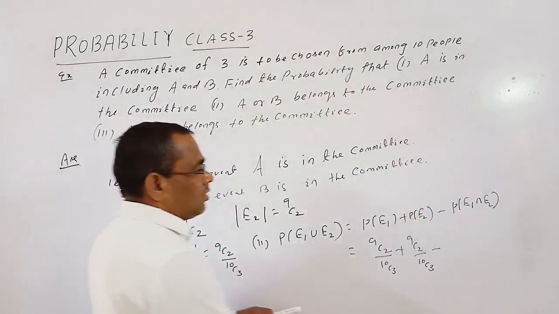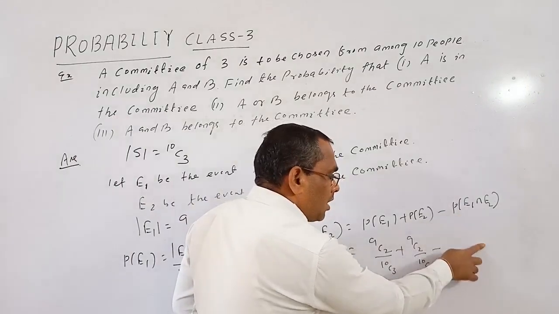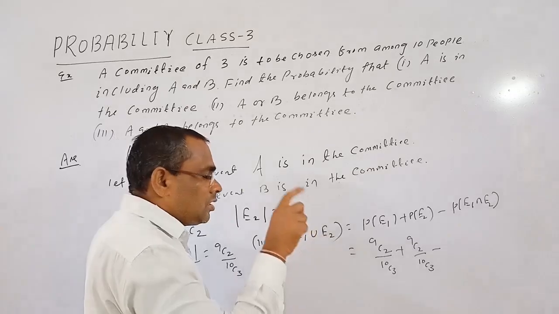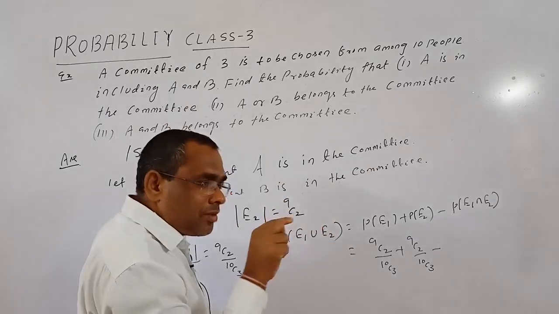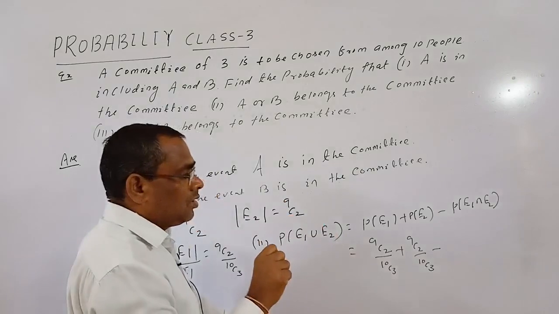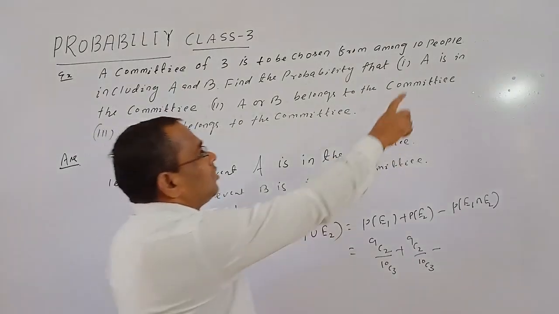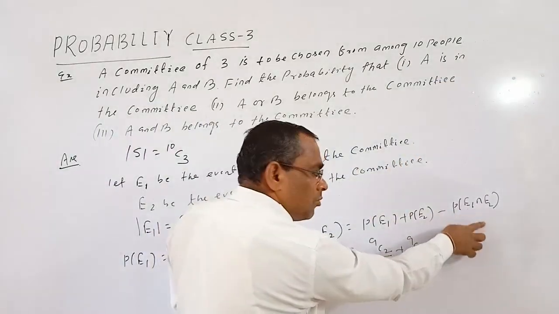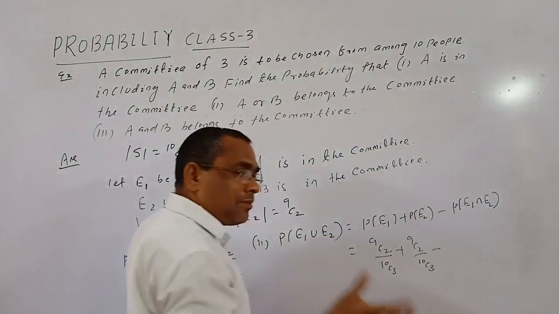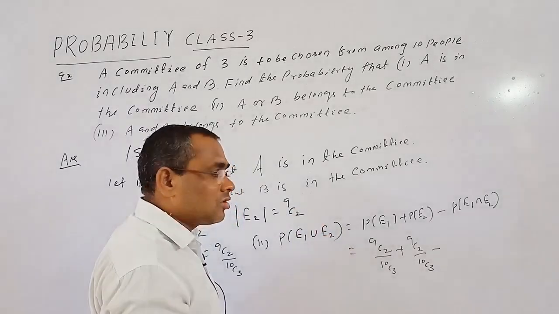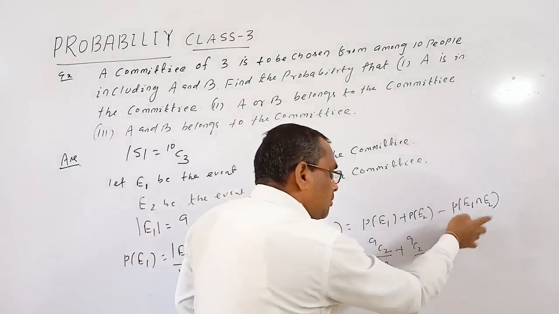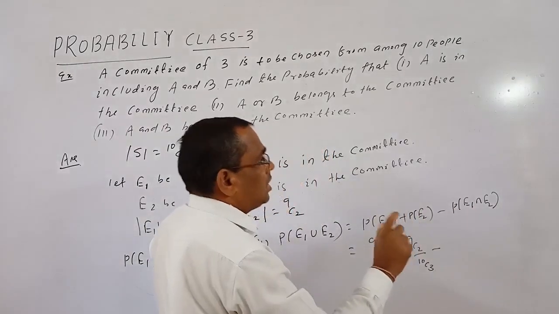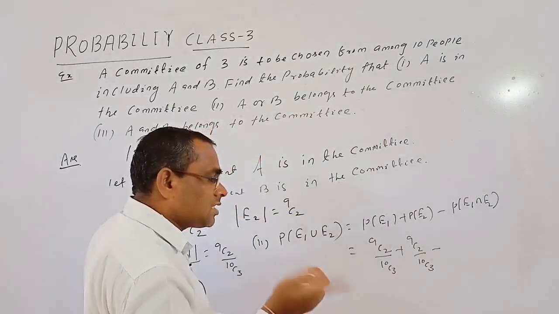means, we can make a committee that consists of A and B. Okay. So in that committee containing A and B, the remaining 1 person can be selected out of the rest 8 people. Here the committee has 3 members, and 2 members are already fixed, A and B, including in that committee. So 1 member can be selected out of 8 people, that is 8C1.